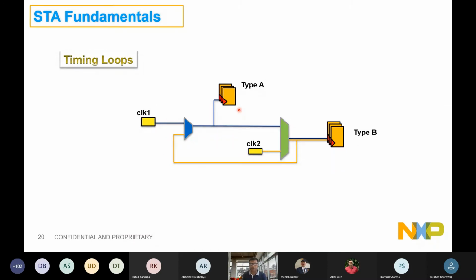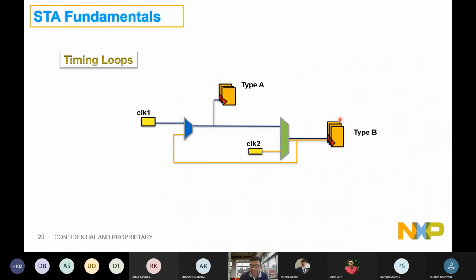Now, as I said, it is STA, static timing analysis. I don't want two different modes. In one mode I time clock 1, and in another STA mode I time clock 2. I would like to time it together. So I have defined clock 1 as well as clock 2, right? Now the moment clock 2 is active while clock 1 is not active, my timing path is that flop A will get clocked from here, and flop B will get clocked from here, and then there will be a path, right?